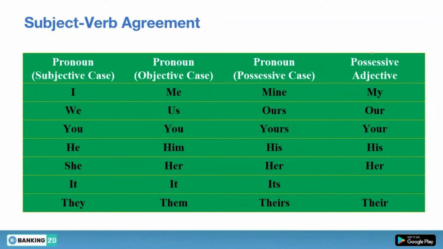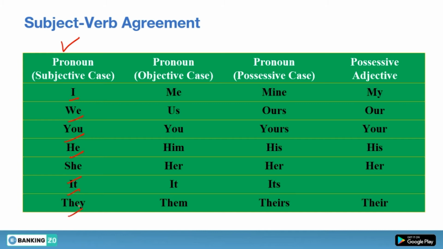So first of all, you have this table on your screen. I have already described this table in the previous session on pronouns. So if you haven't watched those videos, you can also check them out. The table is showing that we have some cases. In this table, you can see I, we, you, he, she, it, and they. And this is called the subjective case.